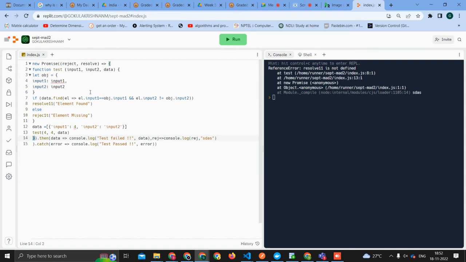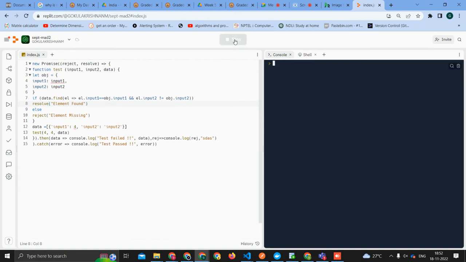Can you show me the question once again? We are just asking what about the bracket just before dot catch? Is that correct? Yeah, Priyanka. I just wanted to throw some error, make some error. I just made some error and tried to do that. Ideally it should have gone there.